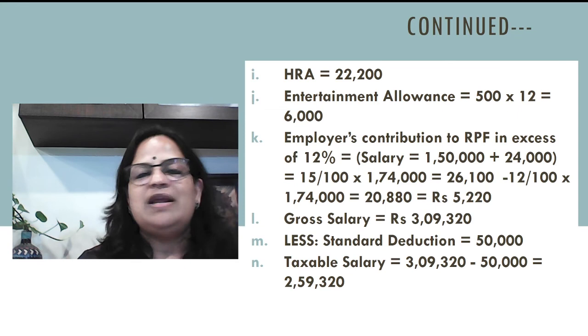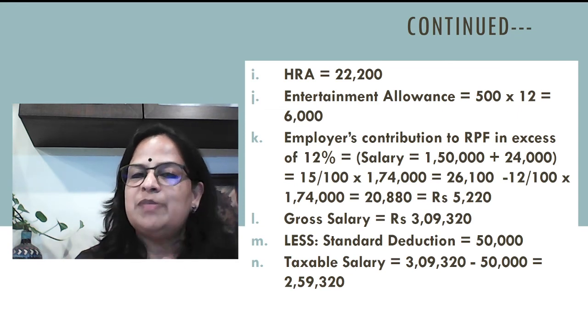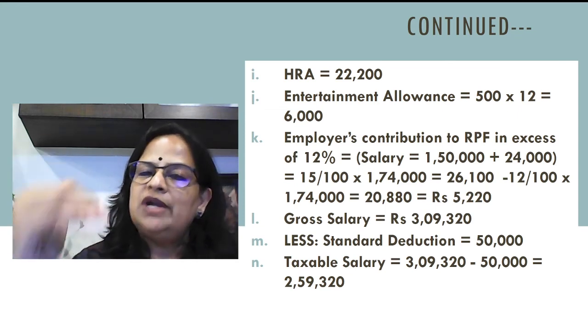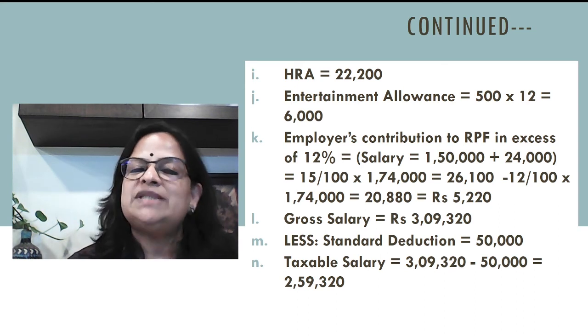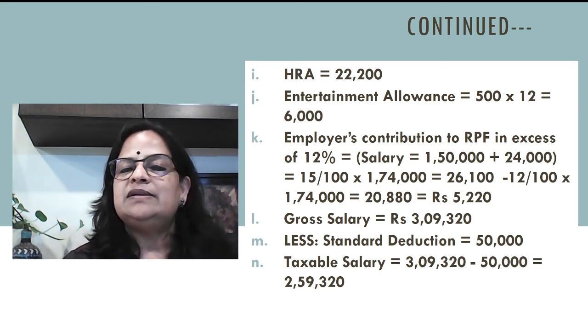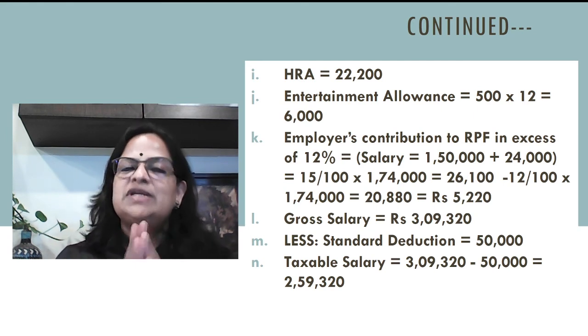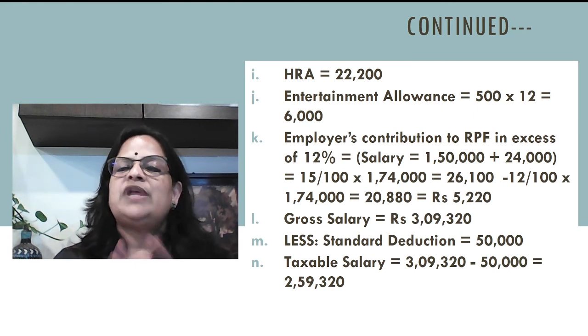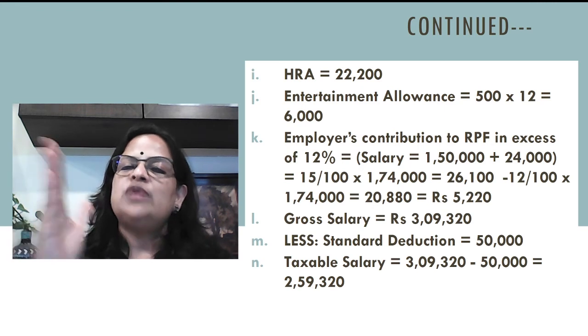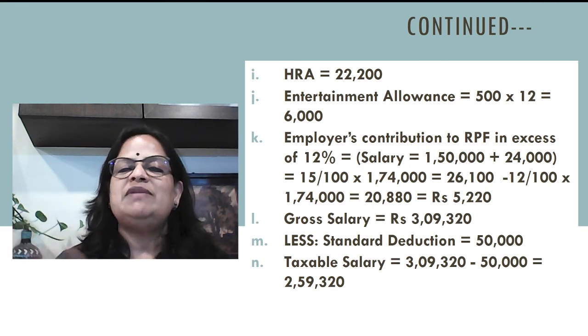Now entertainment allowance. He is working in private sector. So we are writing only for the gross salary. It will not come as a deduction from standard deduction under section 16 because only government employees are eligible for deduction for entertainment allowance. So here it's only one adjustment. 500 into 12 is 6,000.